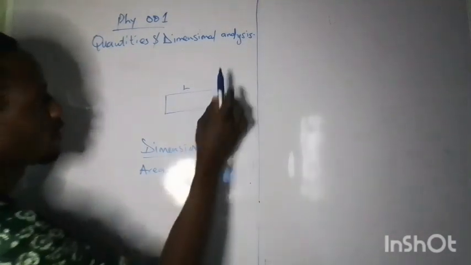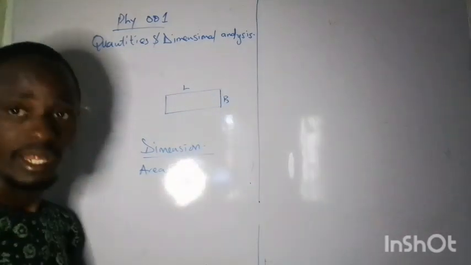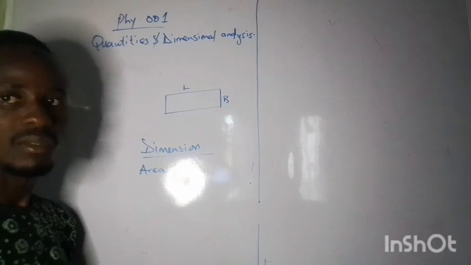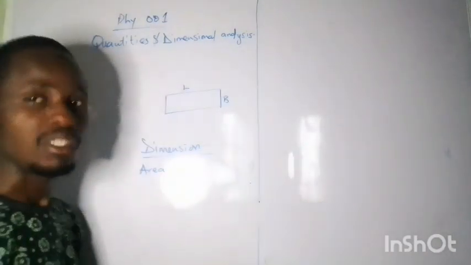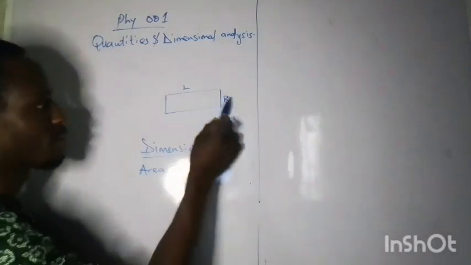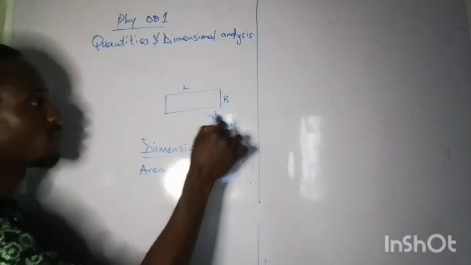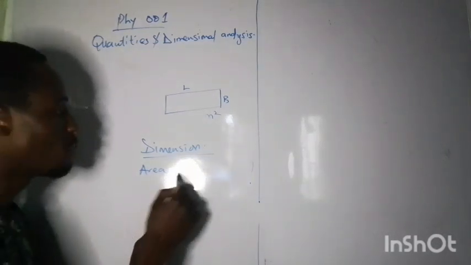If I measure it, I will measure this as a longer length, this as a shorter length. All are still length. So they will have the same unit, meter, which is the SI unit. By the time I multiply the two to find the area of this rectangle, I will have meter squared. So the dimension of area will now be the component fundamental.